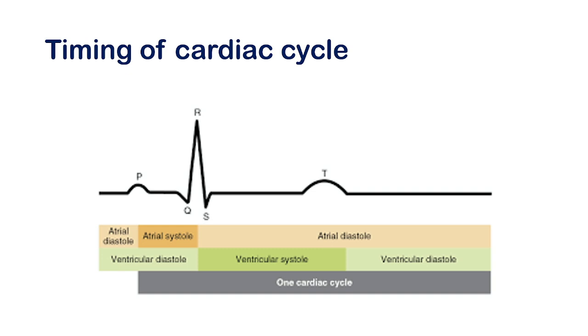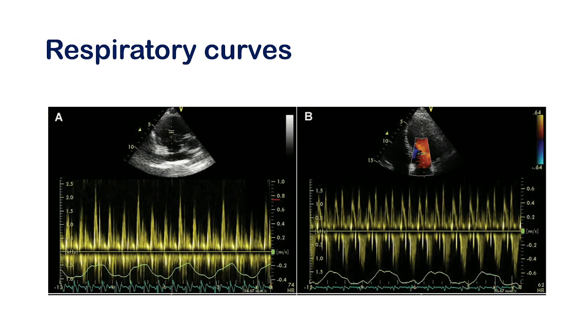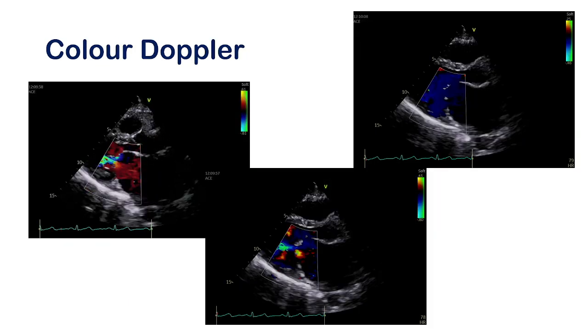There are some important things which we should know how to use, like the ECG. It is mandatory to have a good ECG backup for echocardiographic reading. Respiratory cuffs, we should know how to use these respiratory cuffs, and this is showing the inspiratory phase and expiratory phase. We mainly use it to visualize the respiratory variation of different parameters like LVOT spectrum, like IVC diameter, like the mitral and tricuspid flow in case of cardiac tamponade. So we should use these respiratory cuffs also.